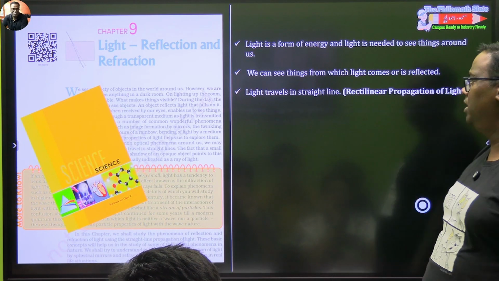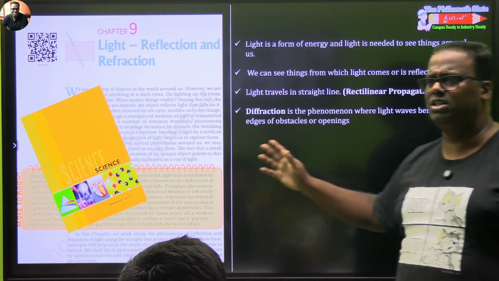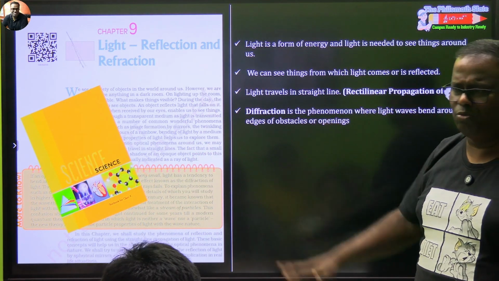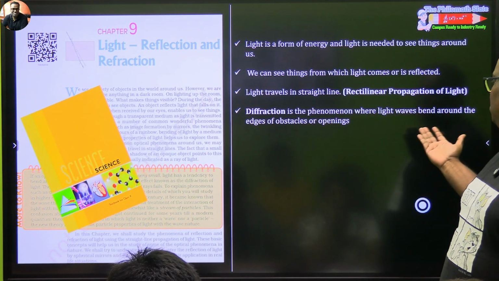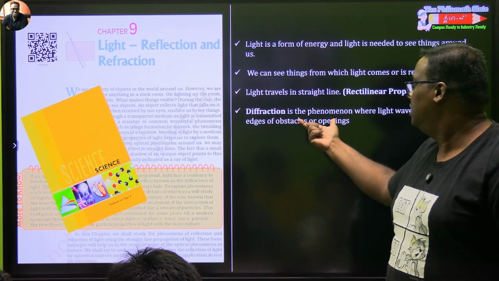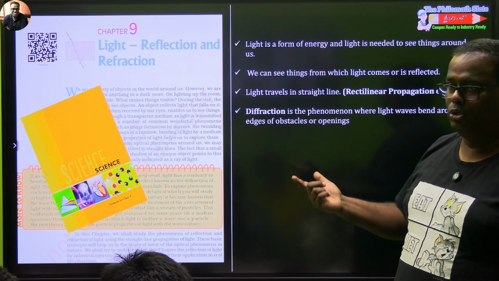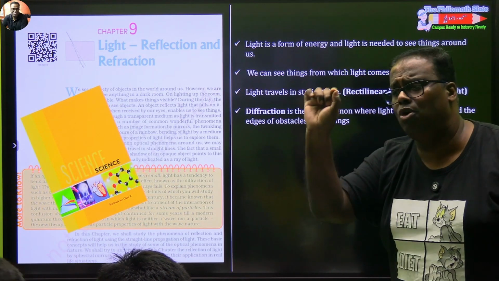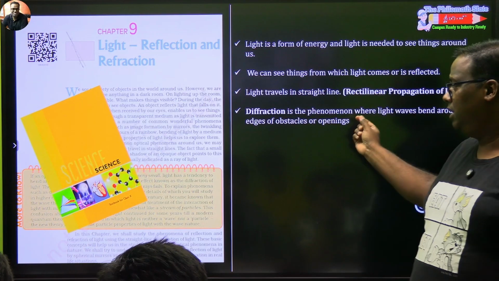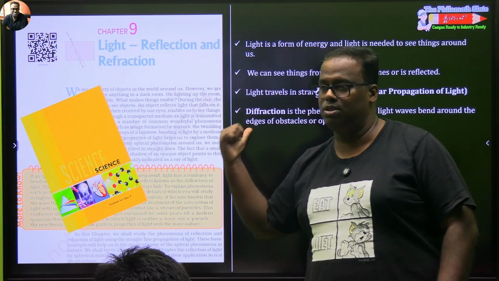Light's nature is dual nature. Diffraction, there has been a mention about here. So what is diffraction? Just for your knowledge, nothing more, nobody will ask you, it is a phenomenon where light waves bend around the edges of obstacles or openings. Remember, these obstacles or openings cannot be the ones like my table or the door. These have to be so small that their size should be comparable to the wavelength of light. Then only you will see diffraction happening.